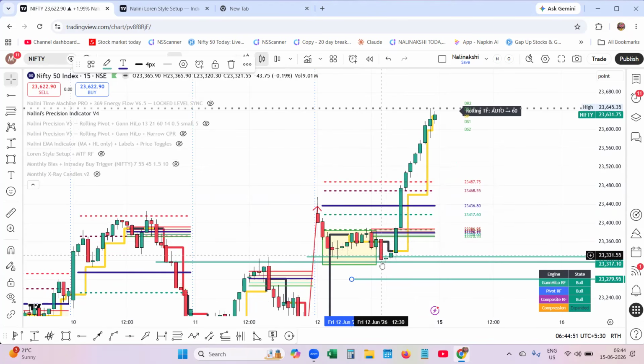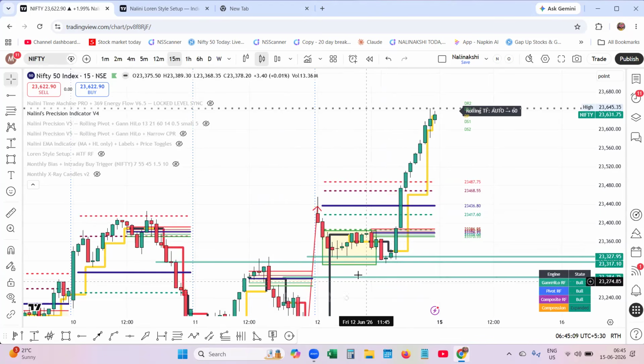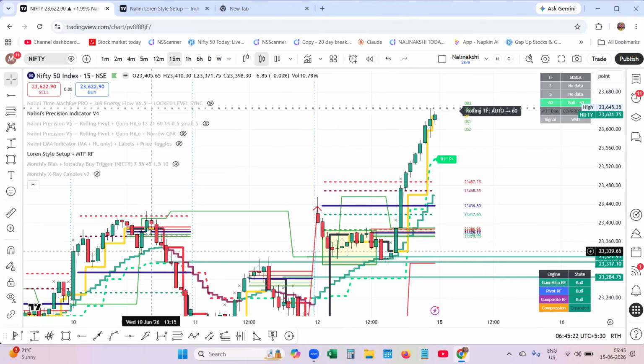When price moves here, I will not know how far it will move away from the balance, because this has balanced away from here, but I will get the noon pivots. Sometimes with precision, the market will not come to that level and it will not break above. To solve this problem, the Lorentz system comes into the picture.